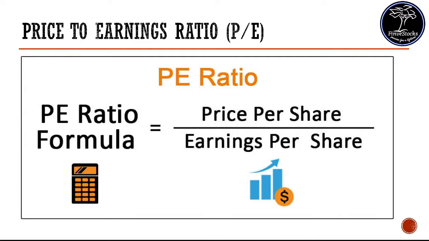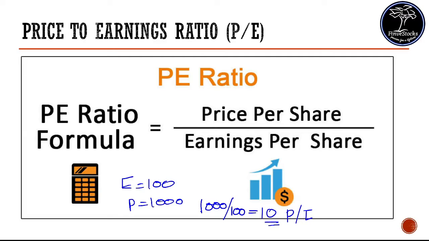For example, suppose one company has an earning of 100 rupees per share and the current price of the share is 1000 rupees. What does that mean? It means people are ready to pay 10 times the earnings for that stock. In other words, we can say the PE ratio of that particular stock is 10.